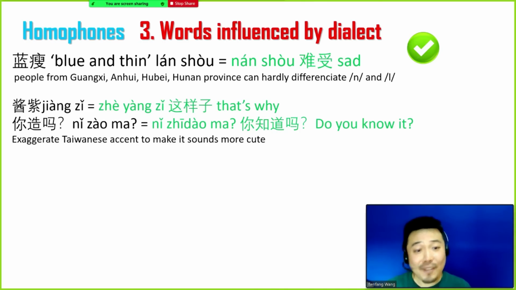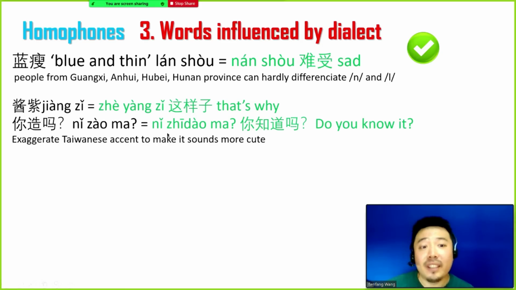We all know the Taiwanese accent is very gentle and soft. Therefore, when we are typing with our friends, we purposely exaggerate the Taiwanese accent to make it sound cuter. For example, 这样子 means this is why. And when we say it really fast, it can be 这样子, 这样子. And then we converted it into characters. It will look like this. The sauce plus purple, 这样子.